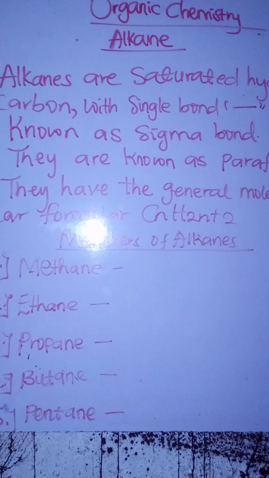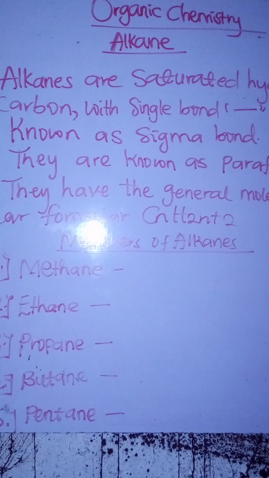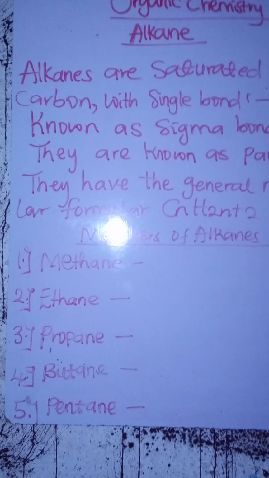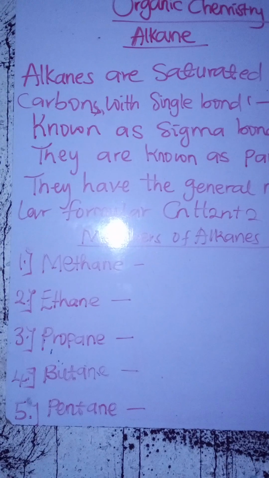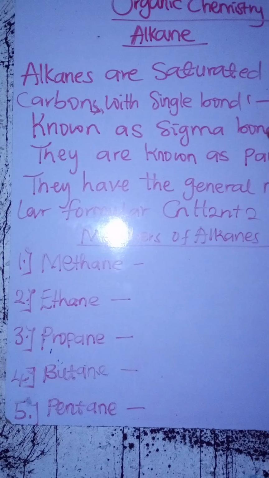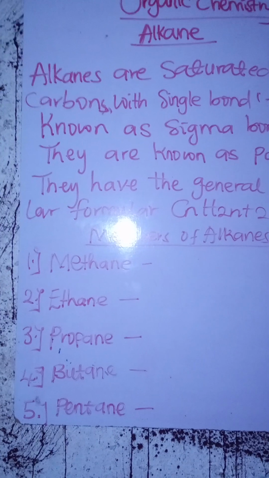Okay, so we've arrived at the alkanes. What do we say about the alkanes? The alkanes are saturated hydrocarbons. That's plural. Sorry, that should be plural. They are saturated hydrocarbons with single bonds. They have single bonds because they are saturated. All the bonds they have are paired to carbon and then hydrogen atoms. So their bonds are known as sigma bonds. That's what you call their bond, sigma bond.